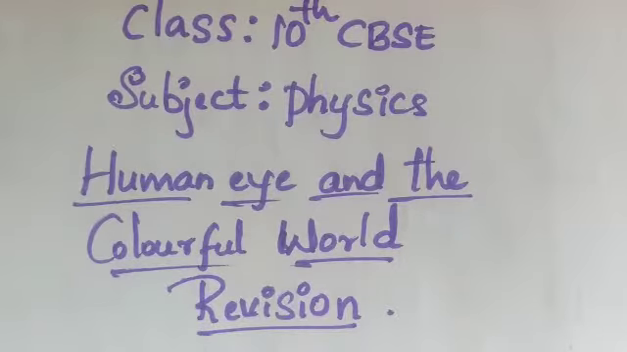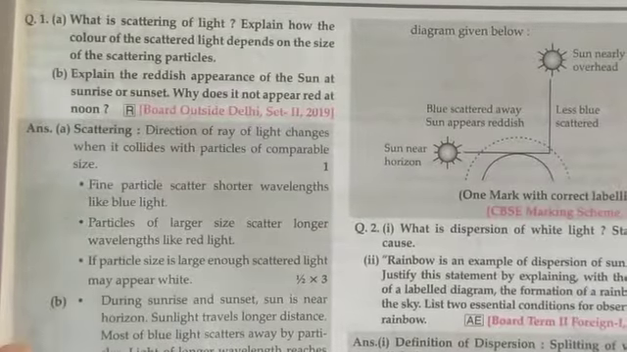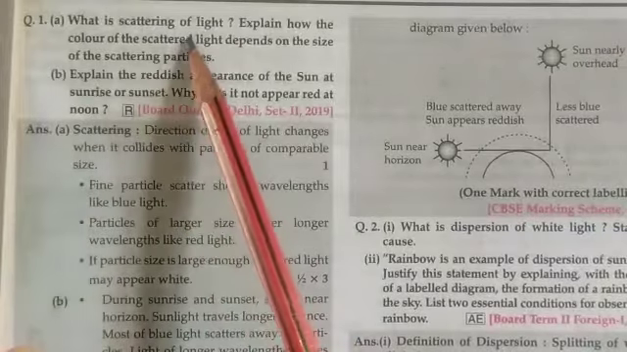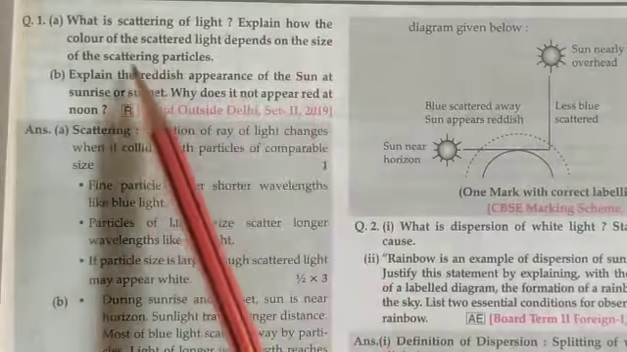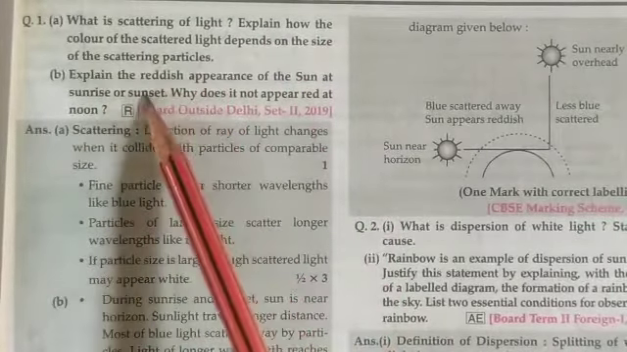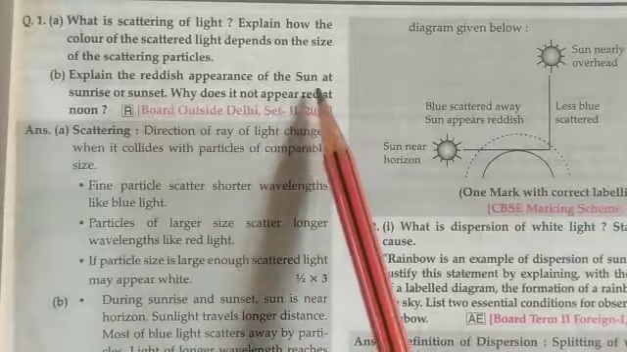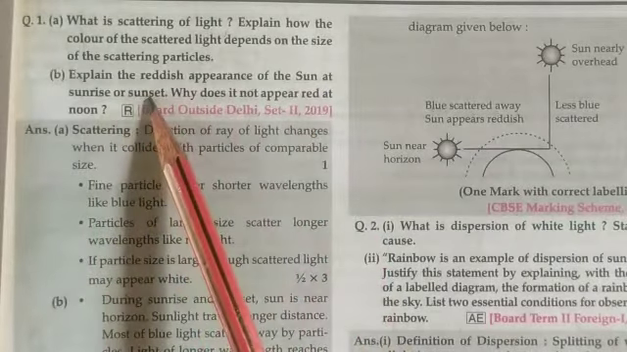Hello everyone. So today under the revision we are going to do the chapter Human Eye under Colorful World. Under that first question is, what is scattering of light? Explain how the color of scattered light depends on the size of the scattering particles. Explain the reddish appearance of the sun at sunrise or at the sunset.